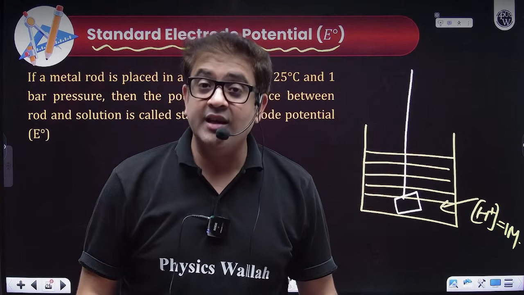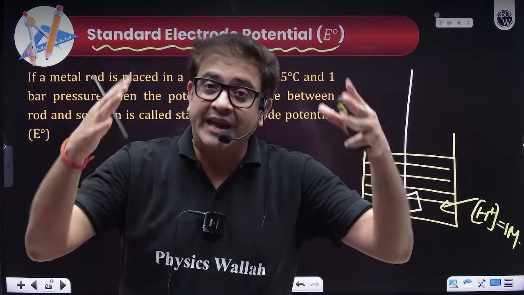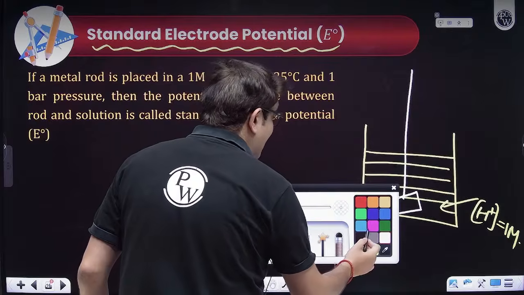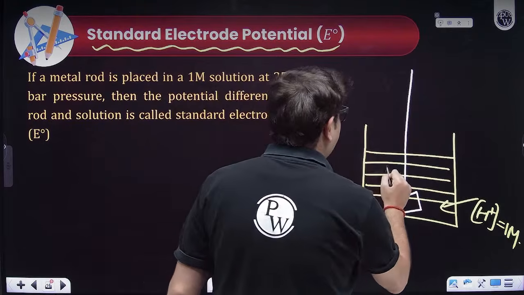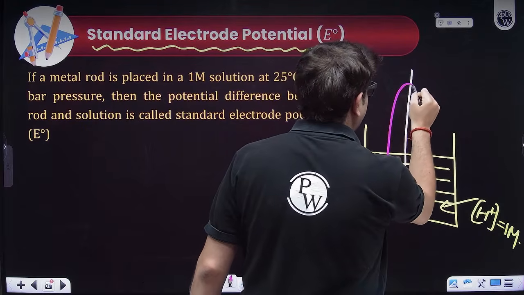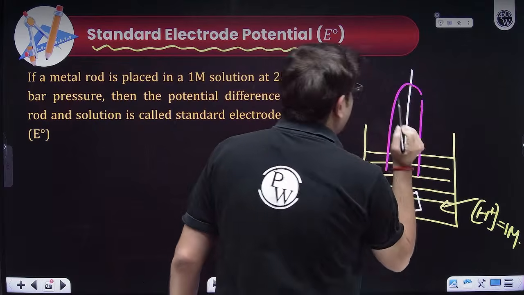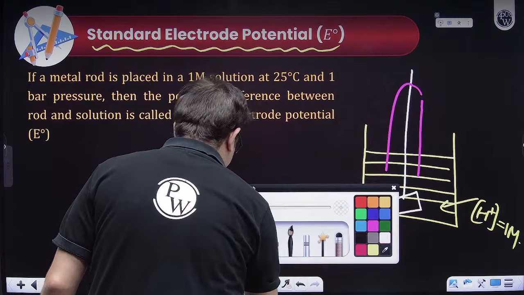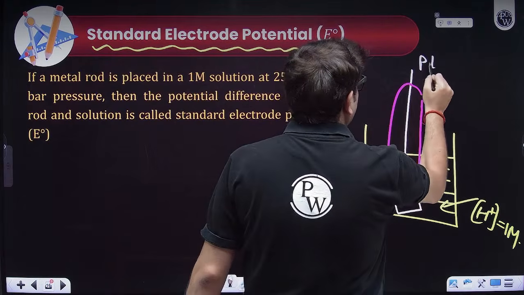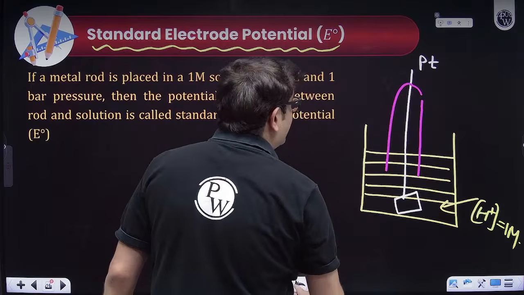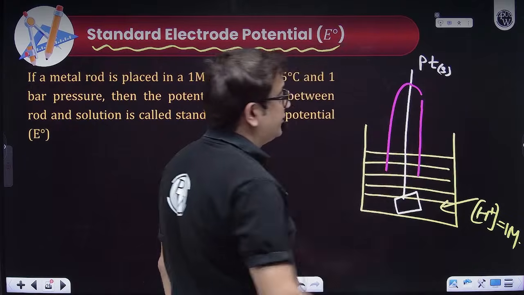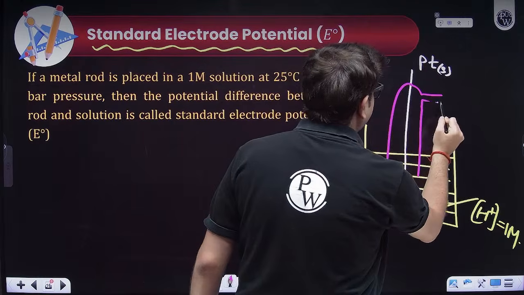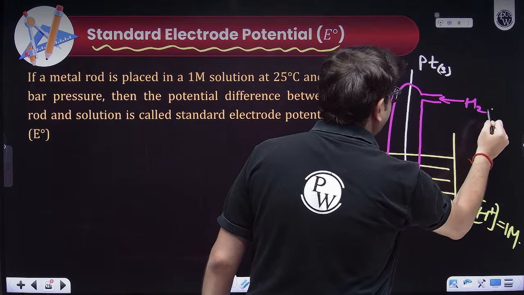The more the surface area, the more gas can be adsorbed on the surface, and therefore a much larger reaction extent can be observed. So this platinum solid will act as your inert metal, and into it we pass hydrogen gas.